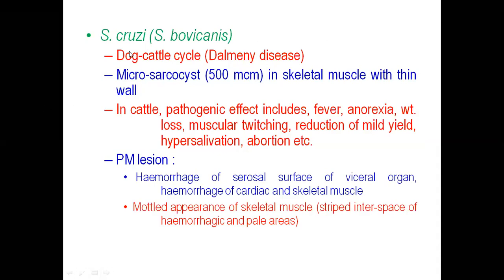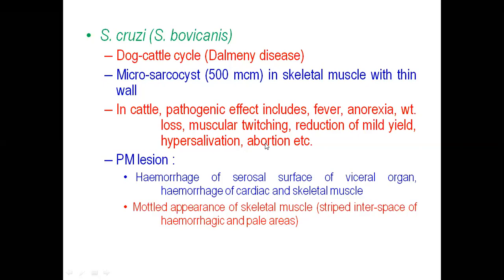So here, Sarcocystis cruzi, or from the name, Sarcocystis bovicanis. Bovi means the intermediate host, canis means the definitive host. Sarcocystis cruzi or Sarcocystis bovicanis causes Dalmeny disease. This is important, Dalmeny disease, please note it down. As it is of dog origin, it will develop as microsarcosis in the skeletal muscle. In this case, the pathogenic effects will be fever, anorexia, muscular twitching, reduction in milk yield, hypersalivation, and abortion.